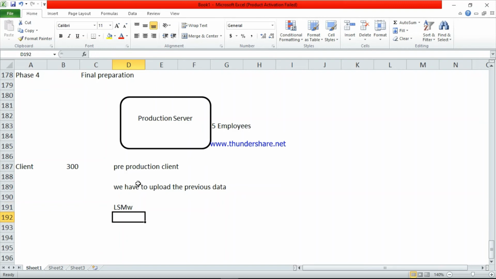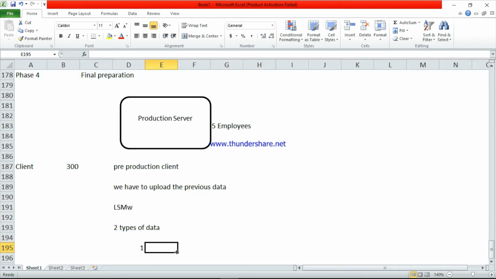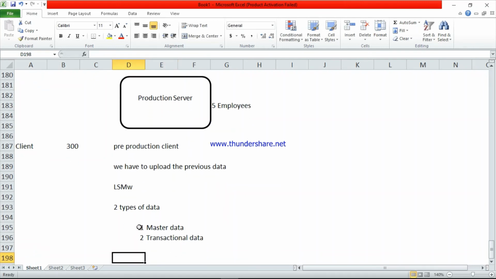So here we have two types of data. The first one is master data, and the second one is transactional data. So we have to upload the last 5 years of master data and transactional data to this server. This is the pre-production client work. This is their roles and responsibilities.